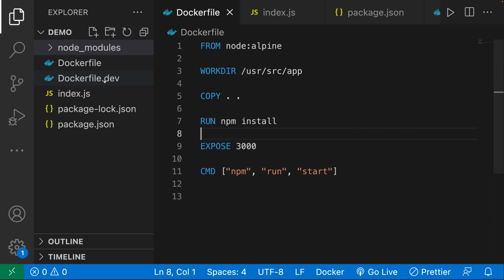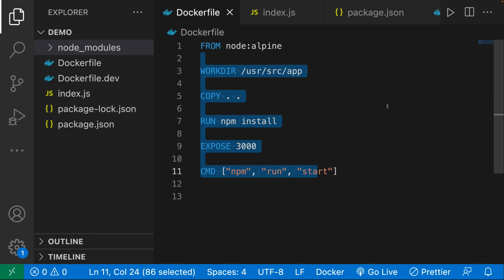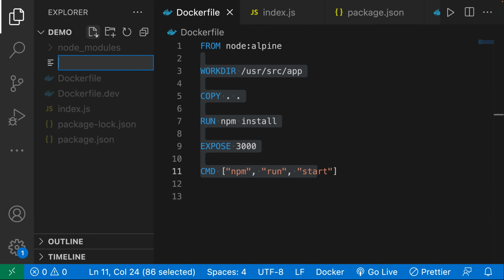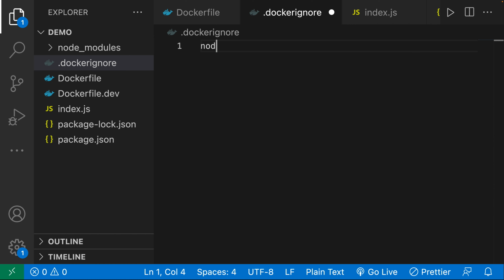And also there are some other things that we might not even want inside of the container at all, like the Docker files. There's really no purpose for the Docker files to be inside of the container. So one thing that we can do is just completely ignore these. And over here, of course, there is no step to create those Docker files, so they won't be in the container. And we can actually do these things with a very special file called .dockerignore. So over here, what we can do is specify all of the things that we want to ignore and not copy into our container.